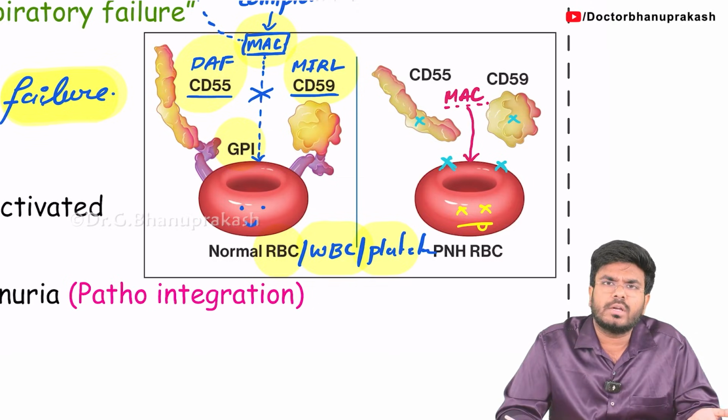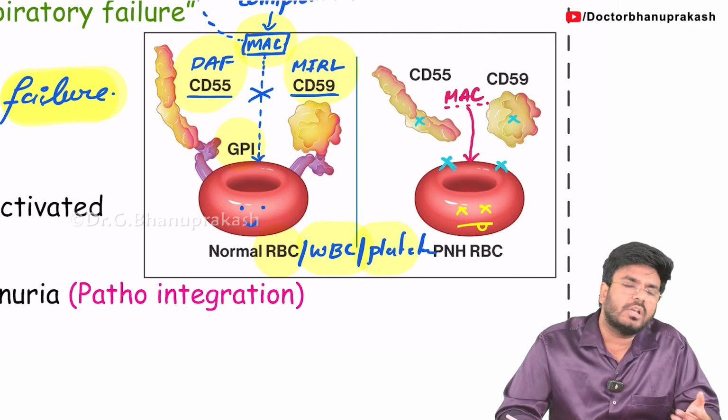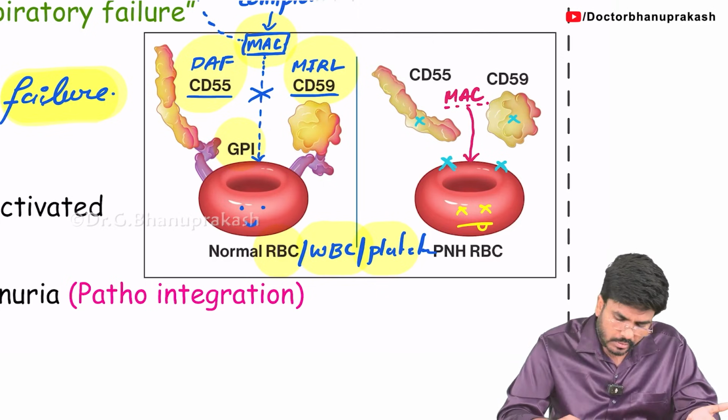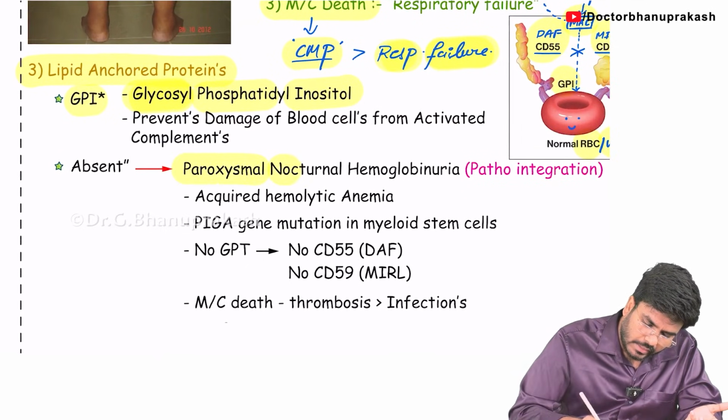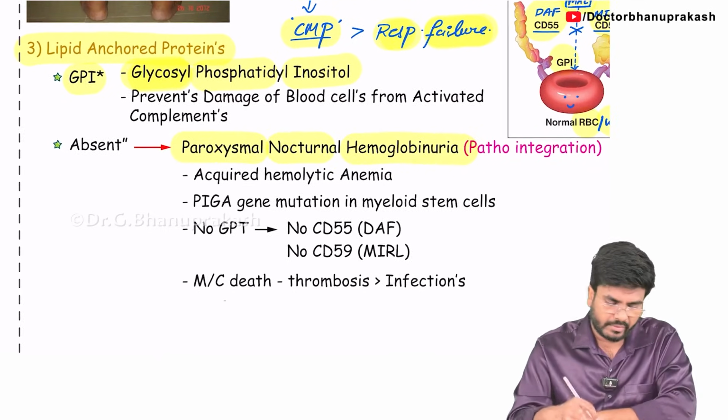RBC destruction will lead to what? Hemolysis. WBC destruction will lead to what? Infections. Platelet destruction will lead to what? Thrombosis. Okay, so now this condition is called paroxysmal nocturnal hemoglobinuria. We'll discuss it one by one.